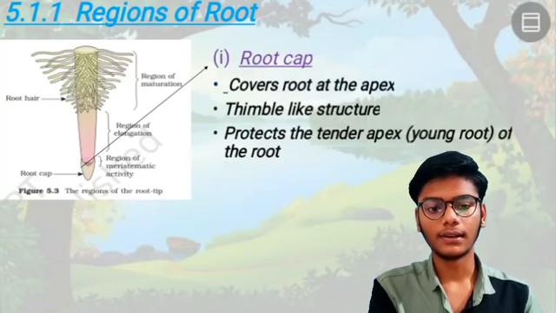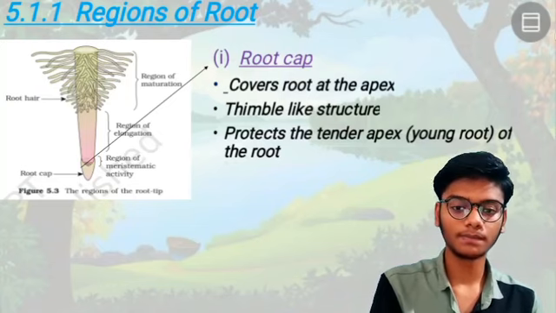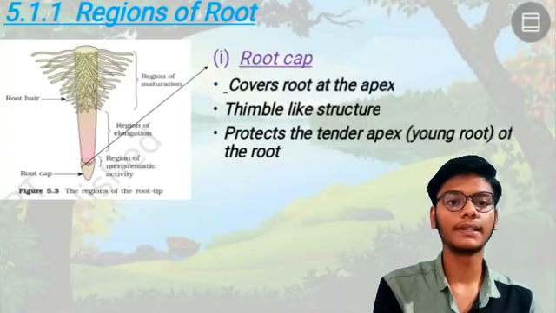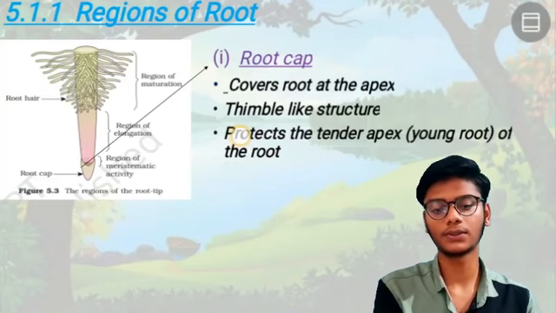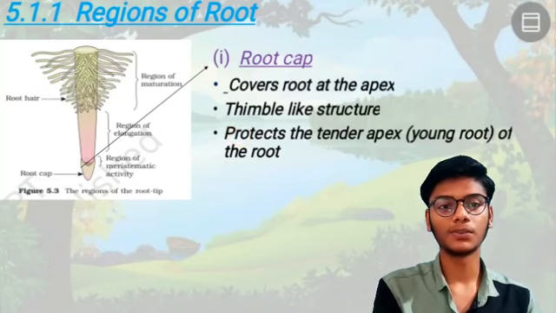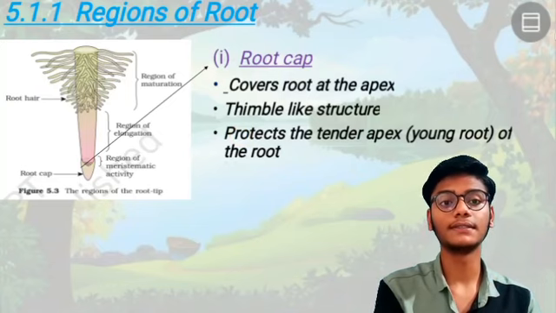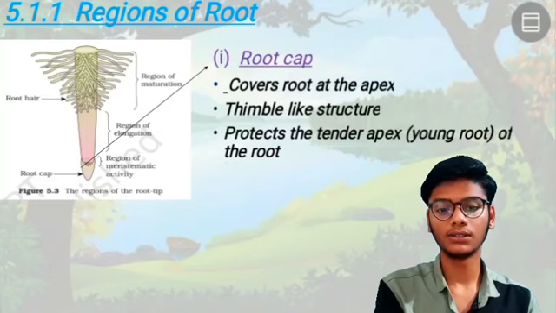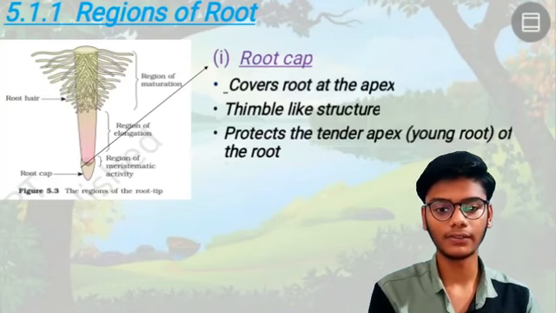It protects the tender apex of the root. As the root is inside the soil, there will be many chemicals in the soil that may harm the plant and lead to its death, so it protects the root, and also from insects and worms. The root cap is somewhat hard, and it protects the tender apex, the young root.